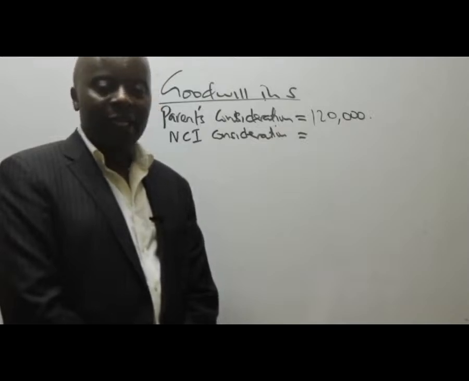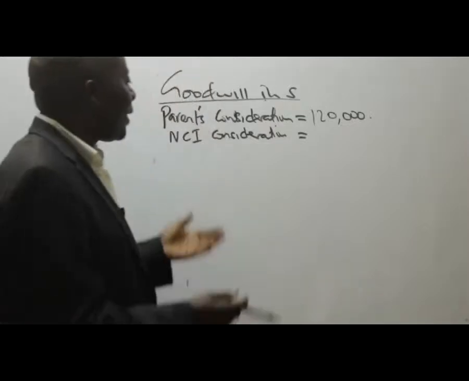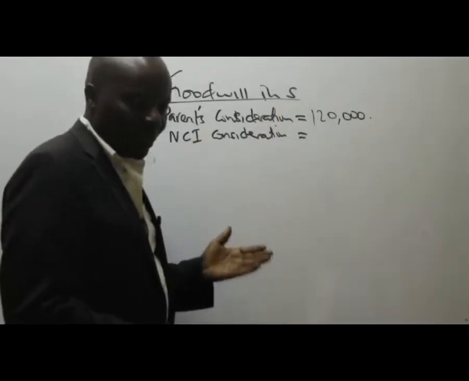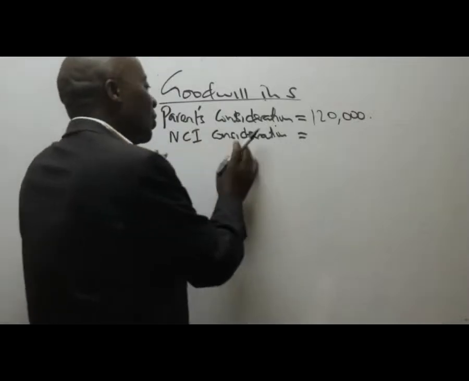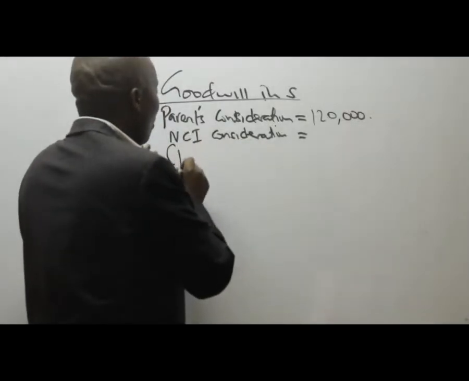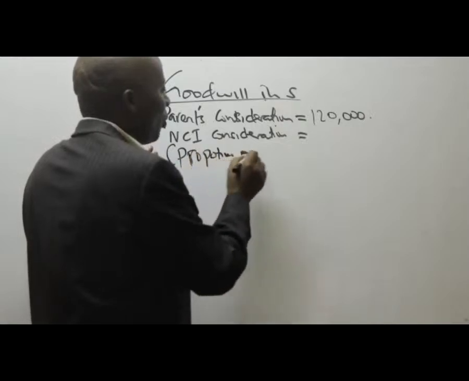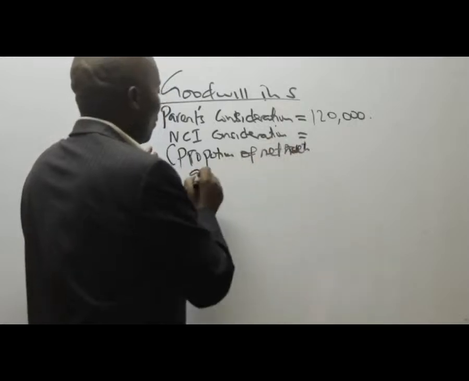So NCI here has not been given. And if NCI has not been given, IFRS 10 is very clear with us. It tells us that whenever the NCI's figure is not given, use the proportionate method. So proportion of net assets at acquisition.